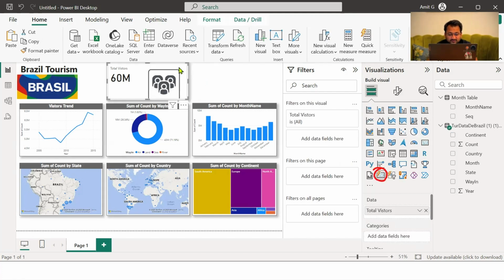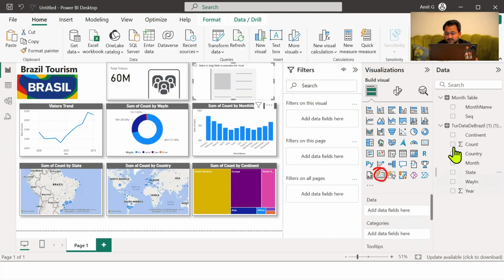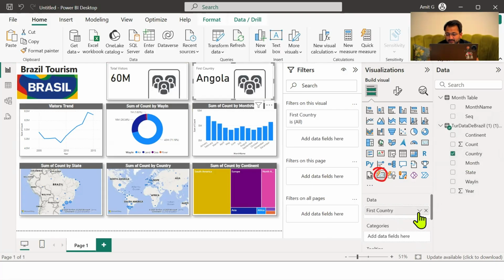We can make a copy of this card. In this, I will remove total visitors, and instead we have to show country and take count distinct and call it countries.